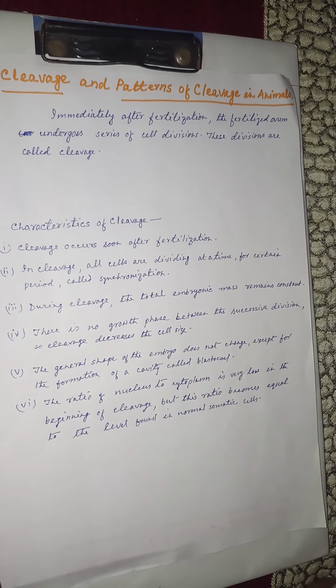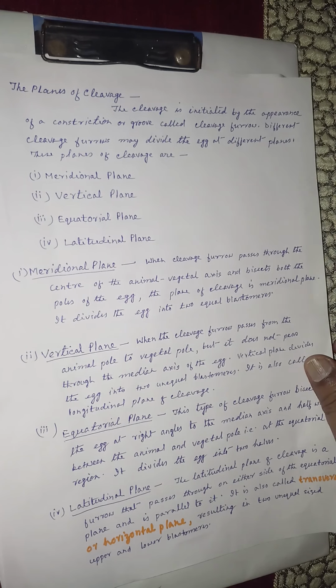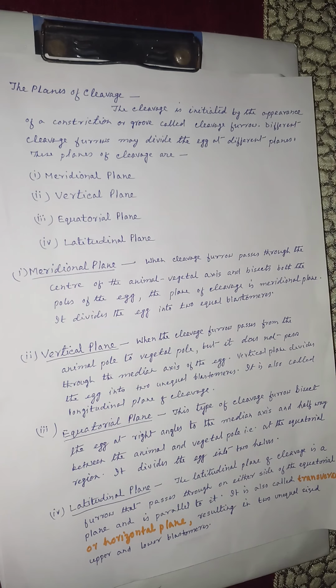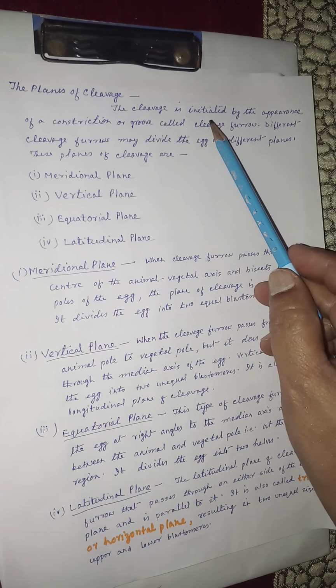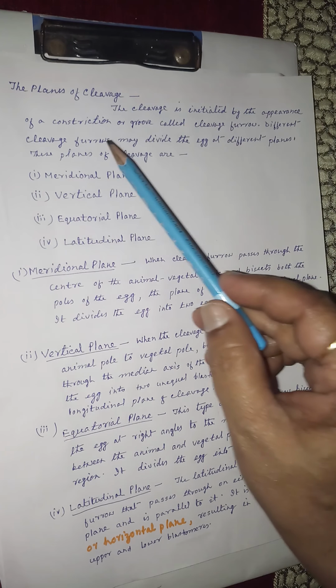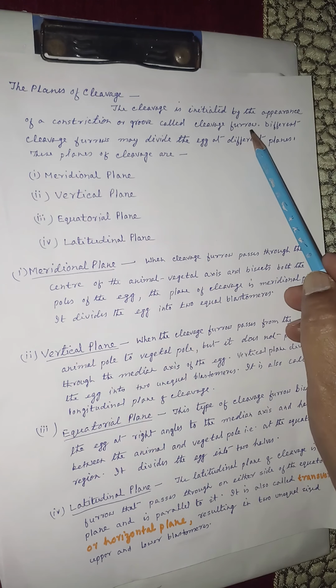Now we'll see planes of cleavage. The cleavage is initiated by the appearance of a constriction or a groove called the cleavage furrow.